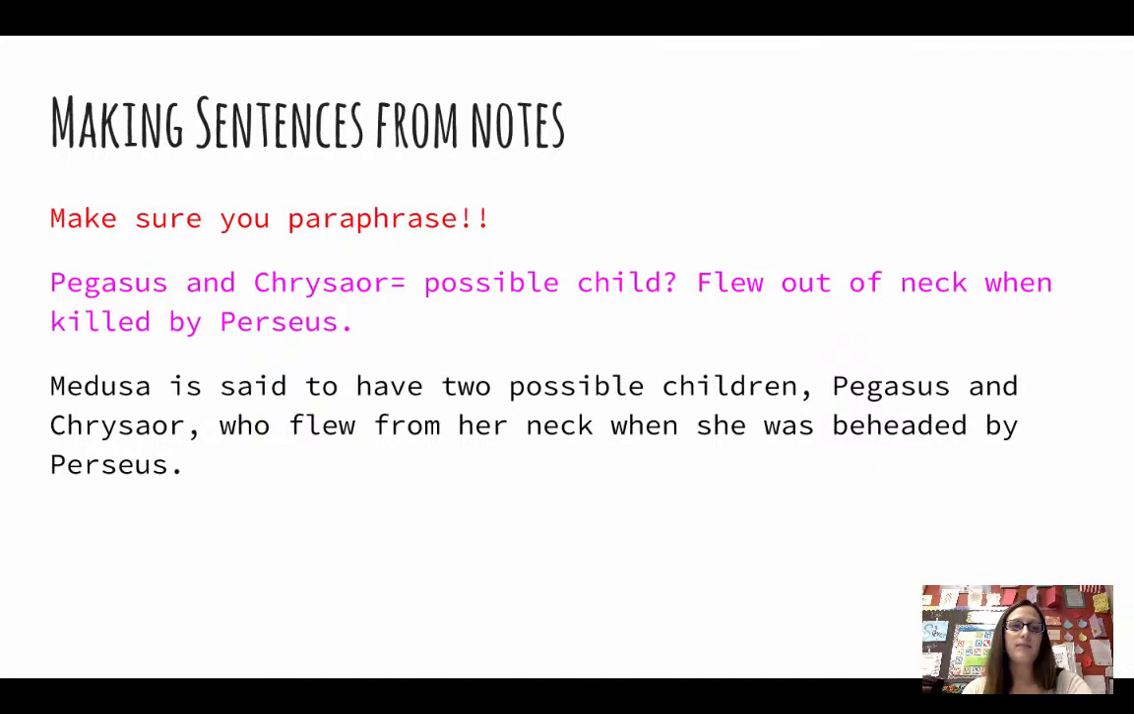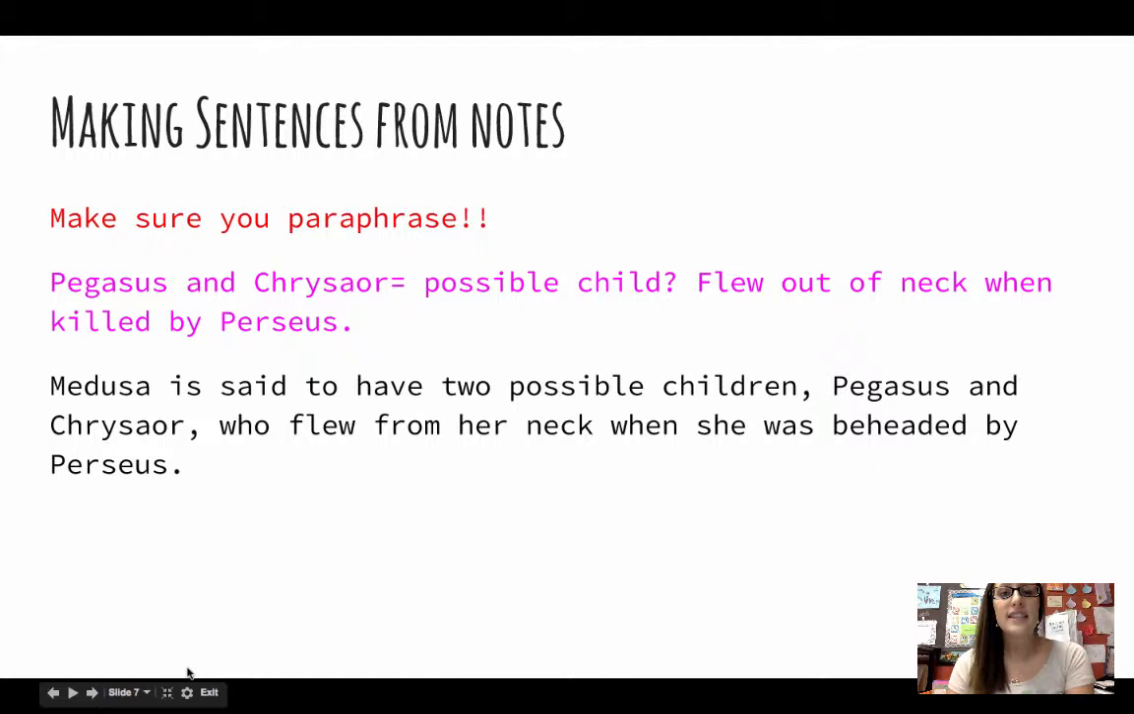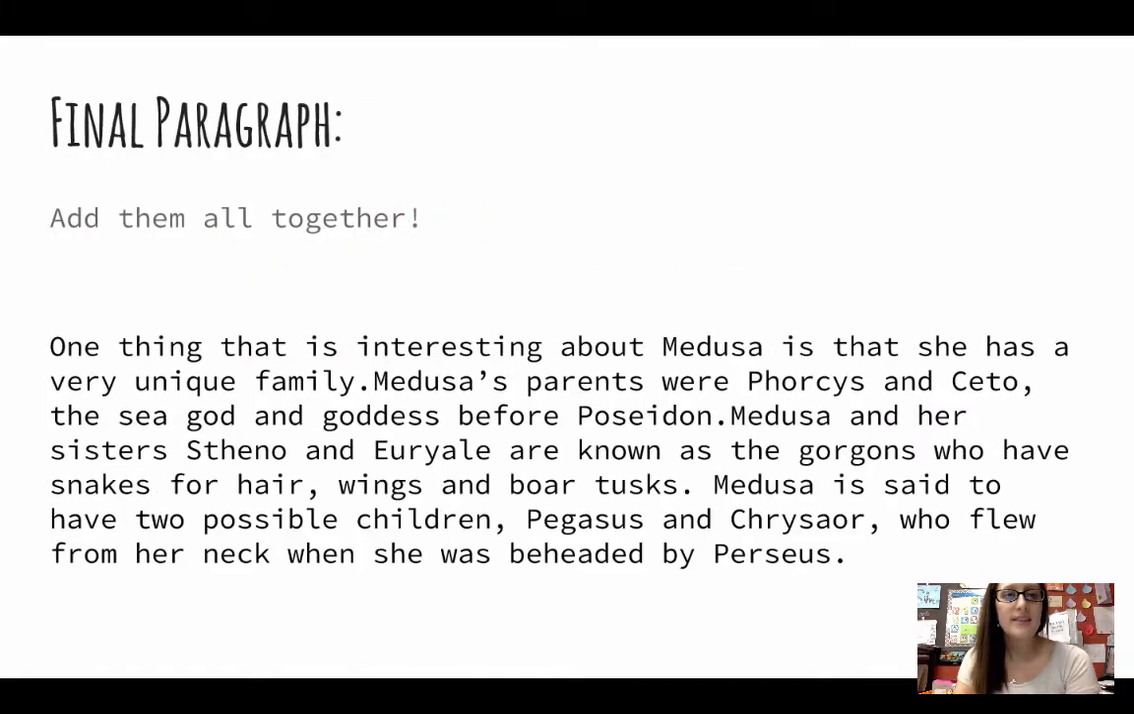My last set of notes are Pegasus and Chrysaor, possible children, flew out of the neck when killed by Perseus. Medusa is said to have 2 possible children, Pegasus and Chrysaor, who flew from her neck when she was beheaded by Perseus. Since this was my third and final note, it will be my last sentence of the paragraph. Next, we just need to put all of our sentences together.